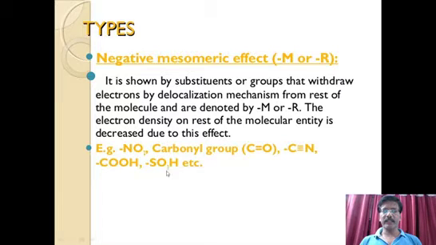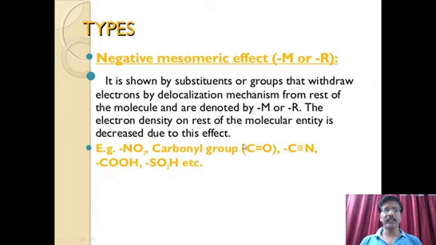In sulfonic acid also, S double bond O. So almost all the groups which exhibit the minus M effect must contain a double bond or triple bond. This is necessary because, due to the presence of a double bond or triple bond, the electron pair, that is the pi electrons, can easily polarize.